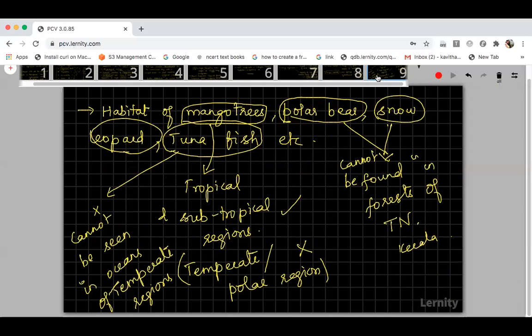Then the 9th one. So these are all examples of how temperature plays an important role in the survival of living organisms.